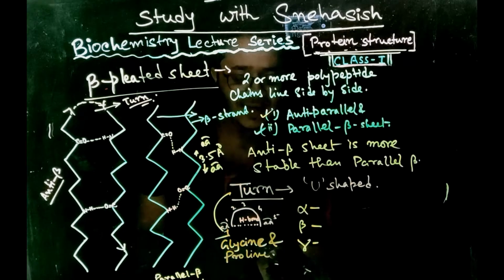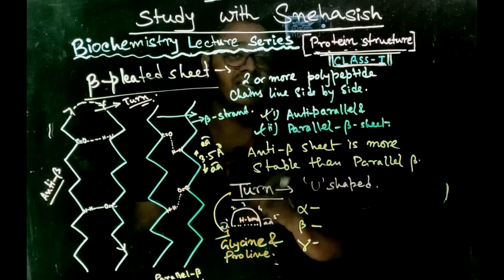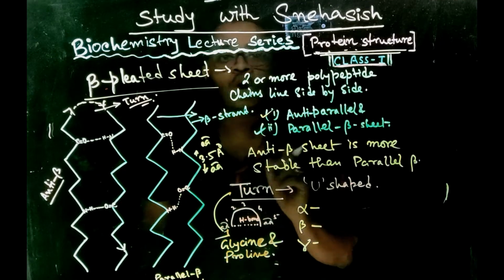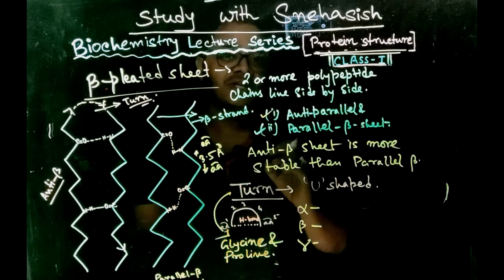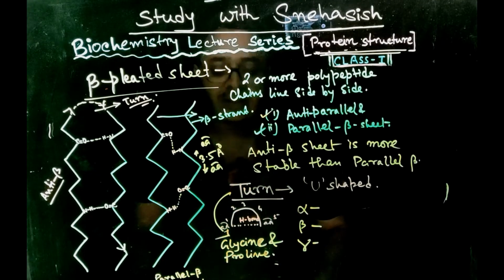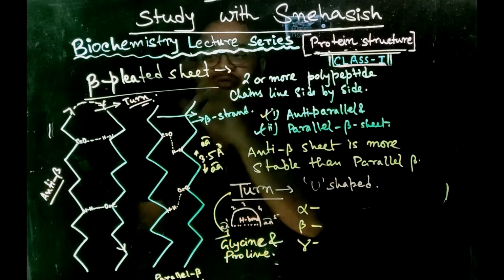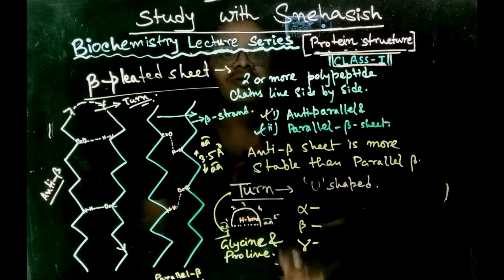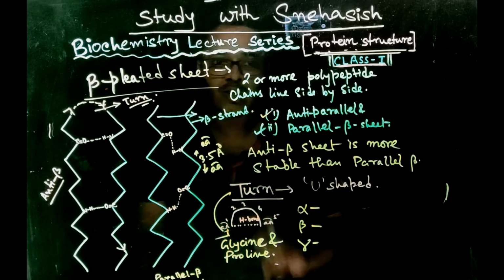Okay, why are these two types of amino acids richly present in turns? Because glycine has a short side chain. Due to the presence of a shorter side chain, it does not hinder the formation of turn, that is, it does not hinder the carving of the polypeptide chain into U shape.